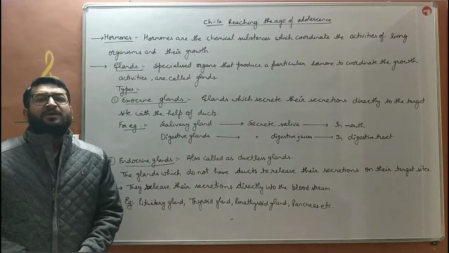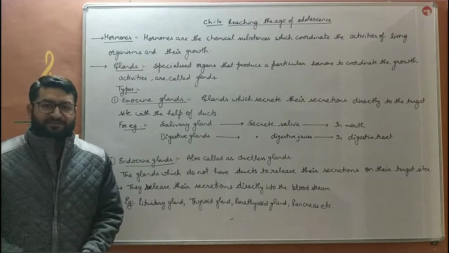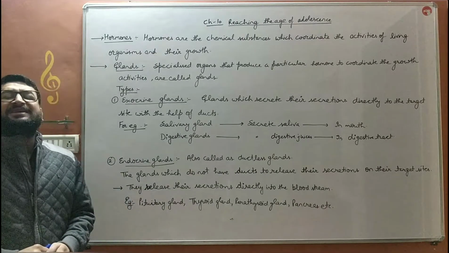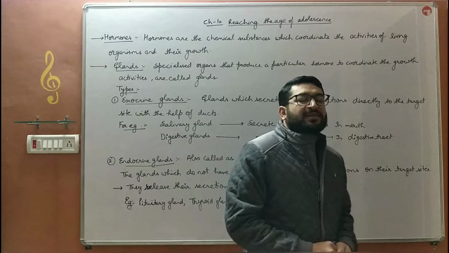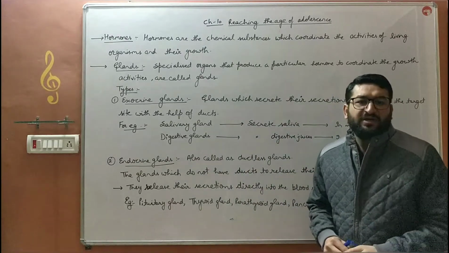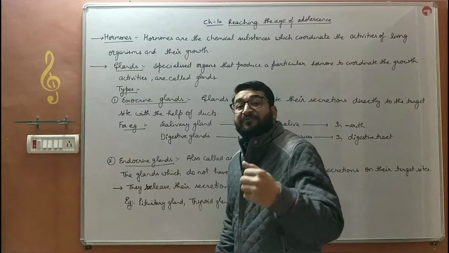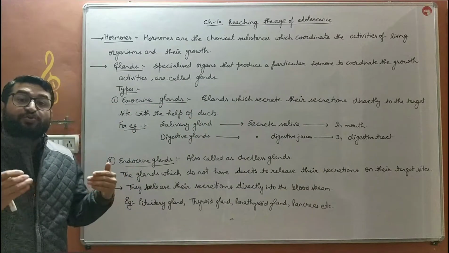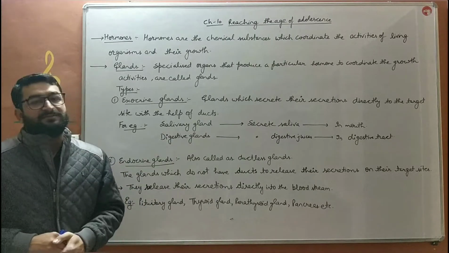Hello children, we are discussing chapter 10, reaching the age of adolescence. In my previous video, we discussed the secondary sexual characters. What are secondary sexual characters? The characters which appear in a boy or a girl after birth due to hormonal changes, due to the secretion of hormones, are known as secondary sexual characters.